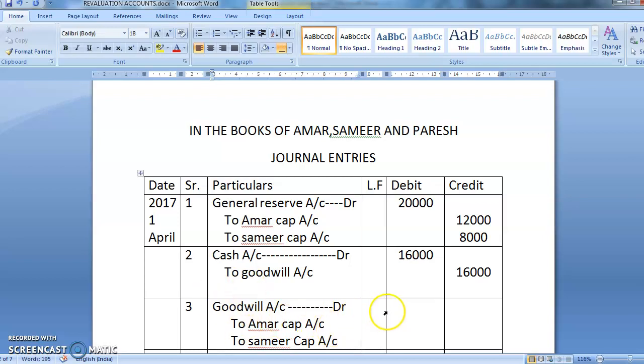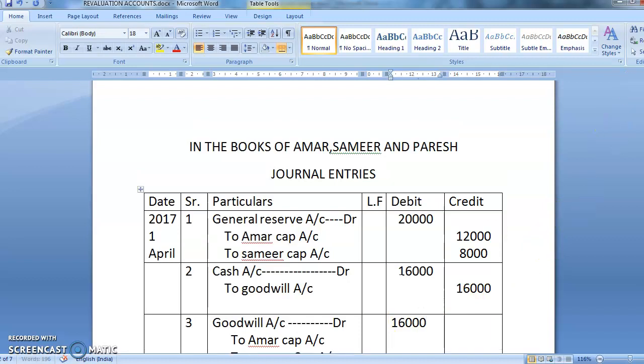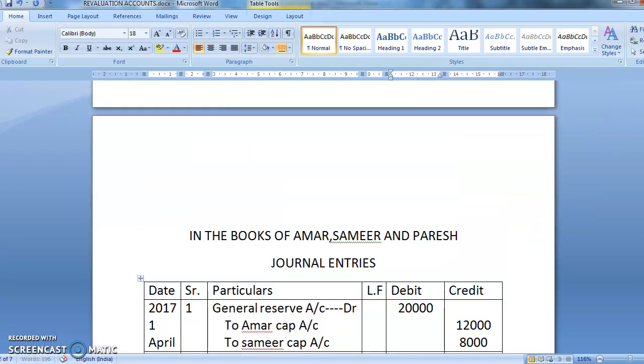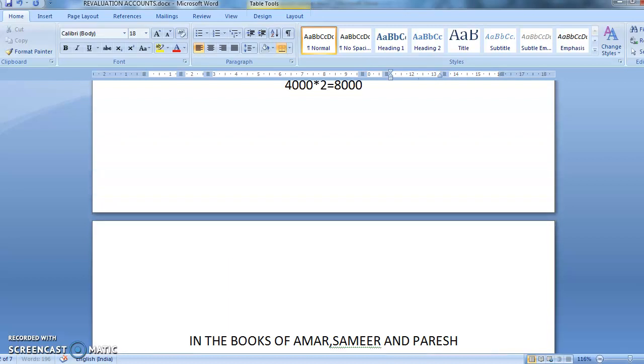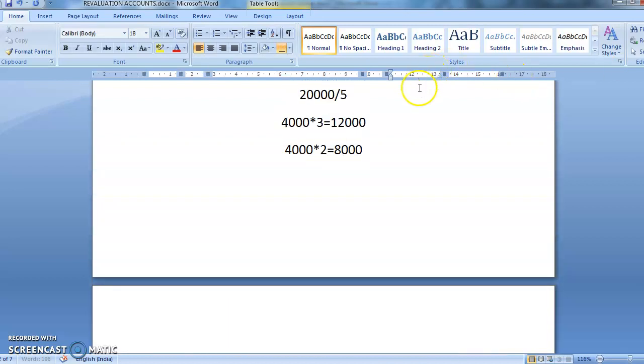How much is the goodwill? We already know the goodwill brought in cash is 16,000. I have already taught you how to calculate it. Once again, I am teaching you how you're going to divide the goodwill. Tell me, how much is the amount? 16,000, again divided by 5. Come on, start calculating, children. If you don't do the calculation, you will not understand accounts. So 16,000 divided by 5. How much am I getting?